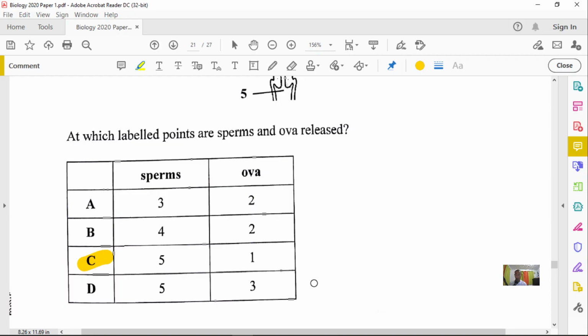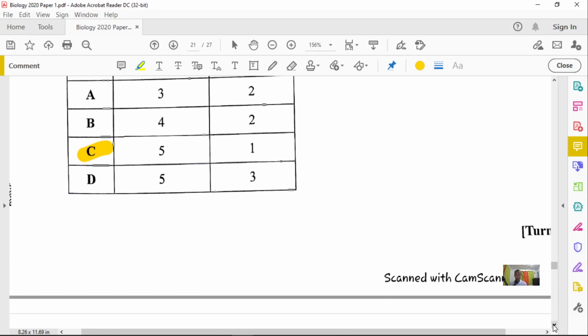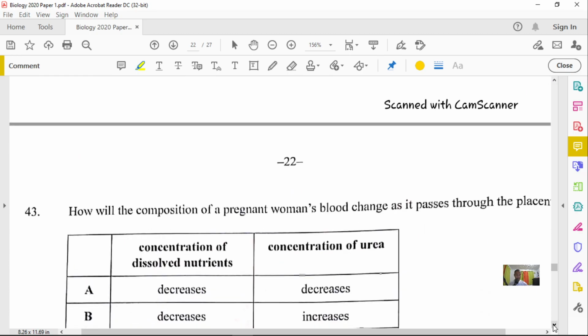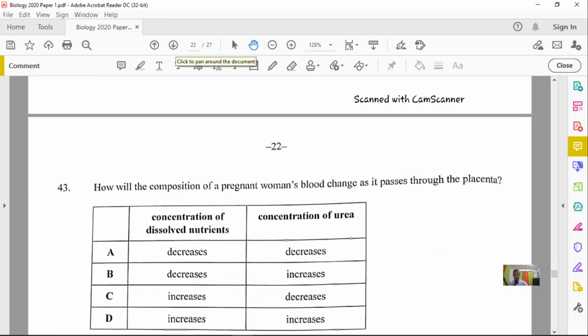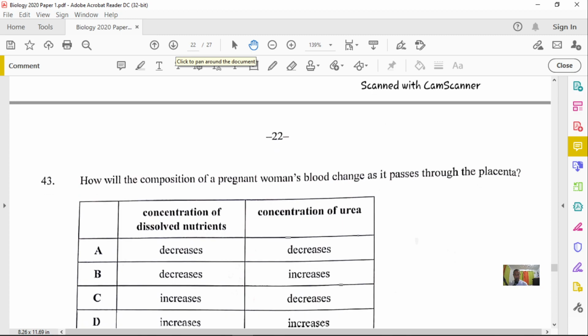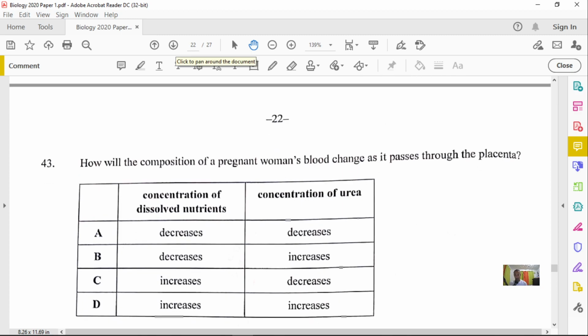Option C. All right, so let's go to our next question here, which is question number 43. Question number 43 states, how will the composition of a pregnant woman's blood change as it passes through the placenta? So what is happening here to the mother's blood? Now remember, the placenta is a filtering organ for the mother's blood and allows substances to go to the fetus.